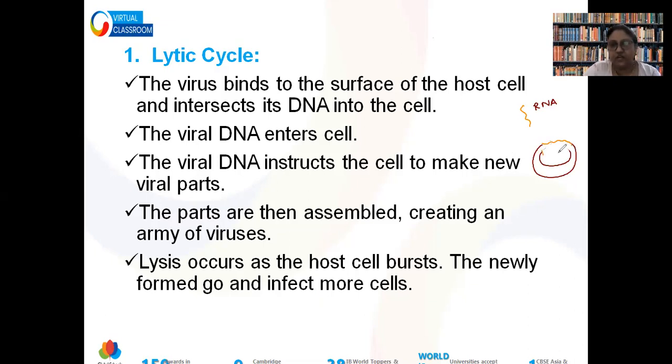So this DNA will be left cut. So it will be doubtful for the organism. So that's why what they do, they convert this RNA into a DNA and then insert that DNA into the host cell. So this is the mechanism done by the virus. If it is DNA, then this indirect process is not required. DNA can be directly inserted. Now this DNA will be part of the host genetic material and it will take control.